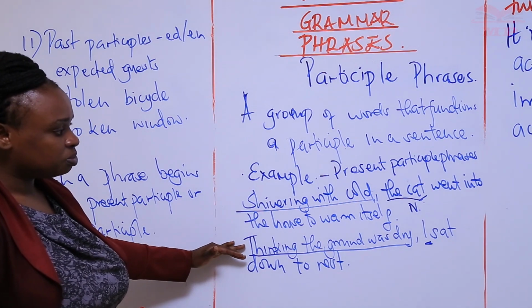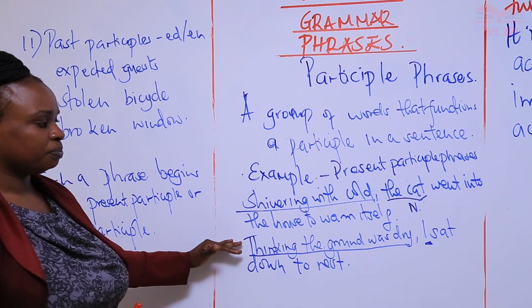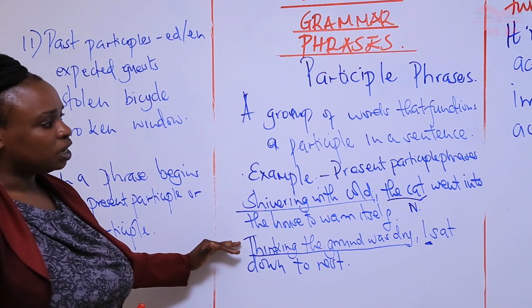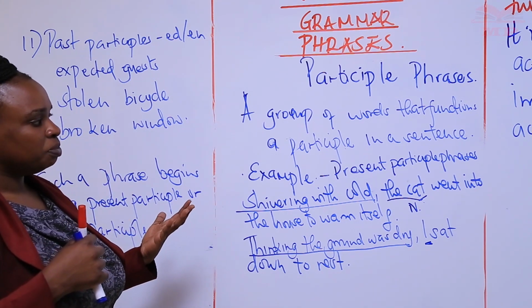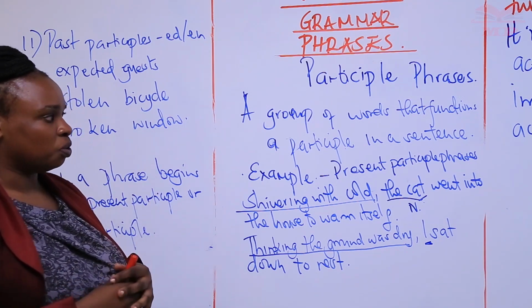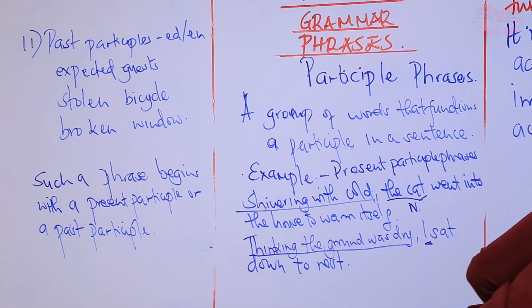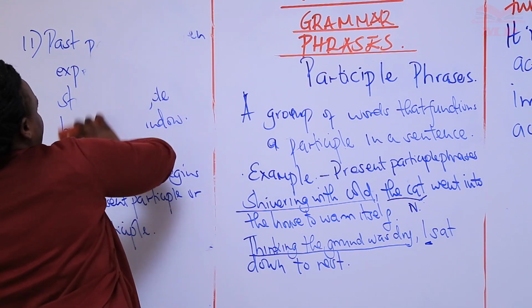That's why they are in the ing format. In the next lesson, we're going to look at phrases that begin with past participles. So for our assignment today, let me write a few questions here for practice.